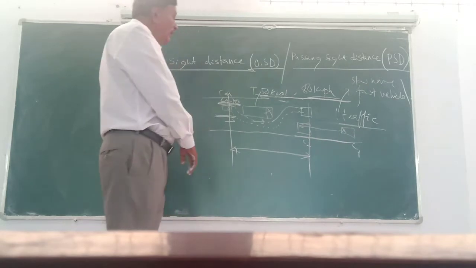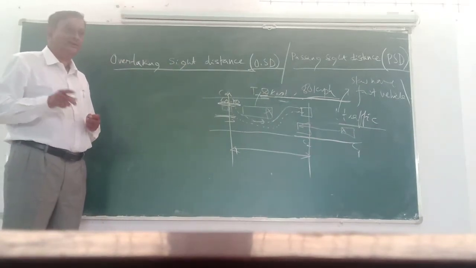Now coming back here, what are the factors the overtaking side distance depends upon? I hope you have understood.